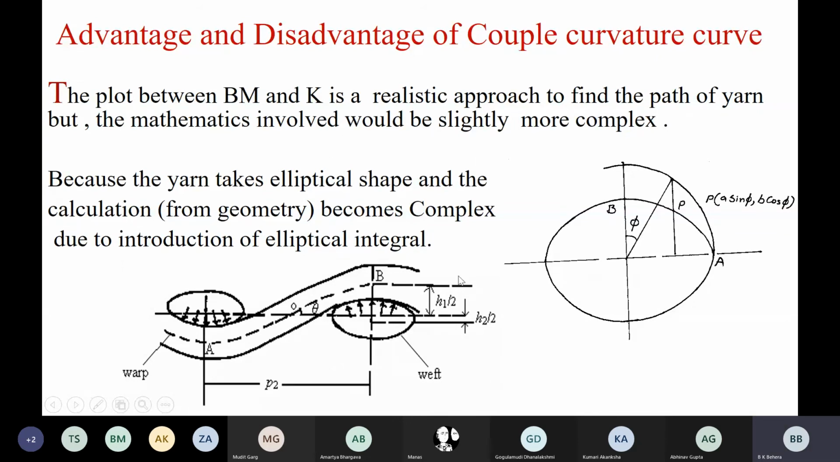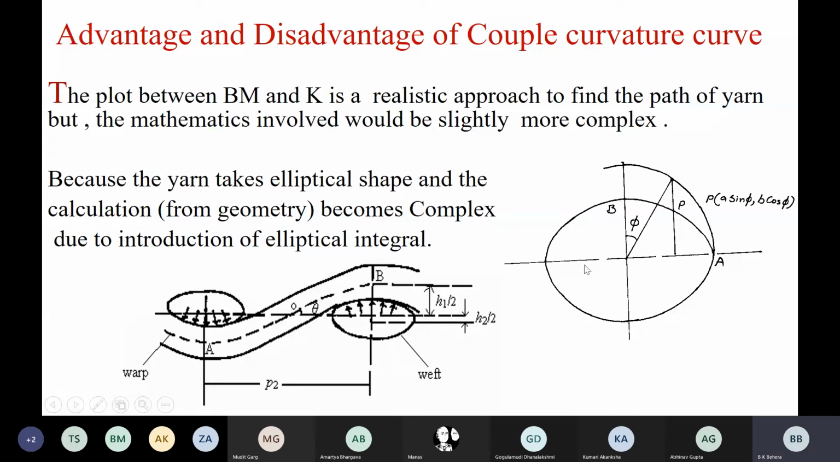So these are the last 2 slides you have to understand today. We will be using this concept in the model which we will discuss tomorrow and the day after tomorrow. The plot between bending modulus and curvature, or reducible curvature, is a realistic approach to find the path of yarn. The mathematics involved would be slightly more complex.